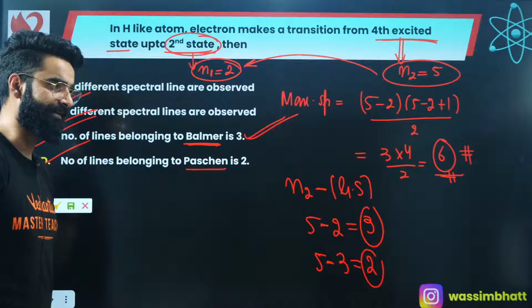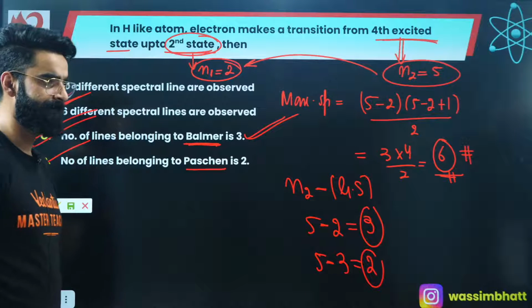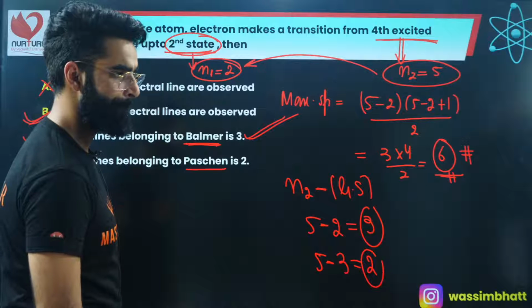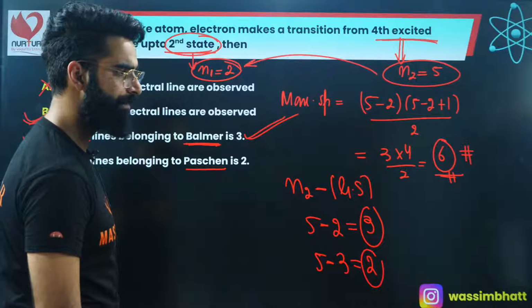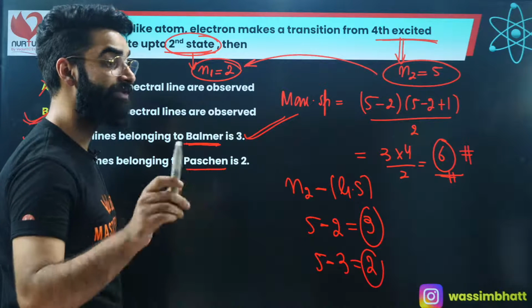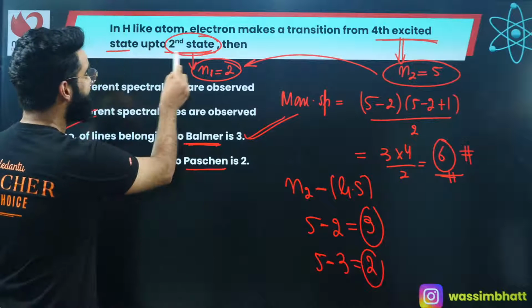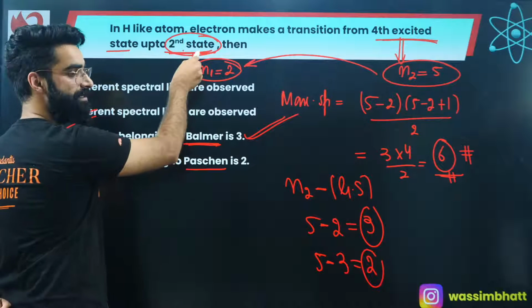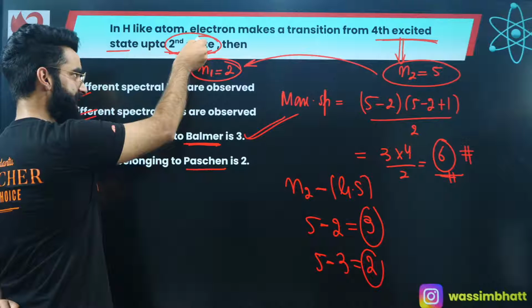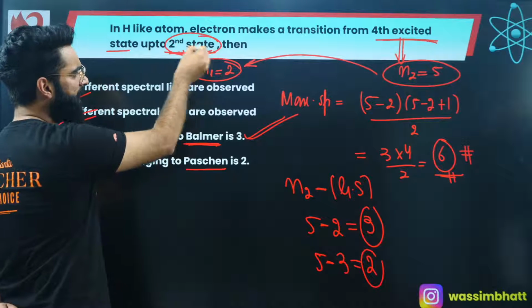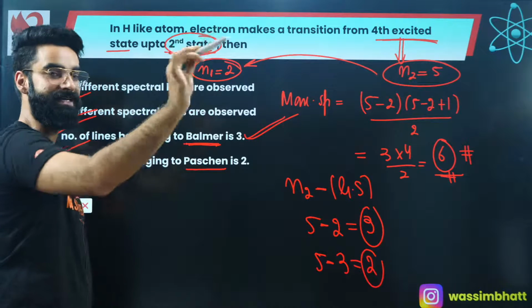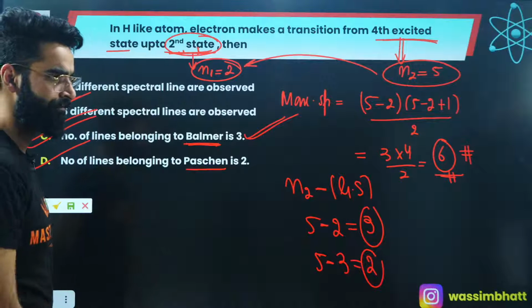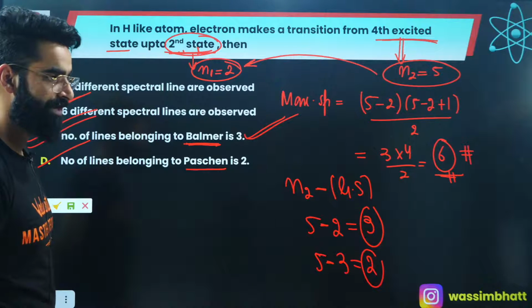Yes, Krishna, exactly. No, N1 is not 3. It is the second state. He is not saying second excited state. If it was the second excited state, then at that time I would have written N1 is equal to 3. But he is simply saying second state. Second state means N1 is equal to 2. That's great, Roshni.